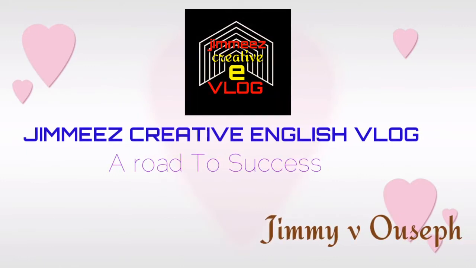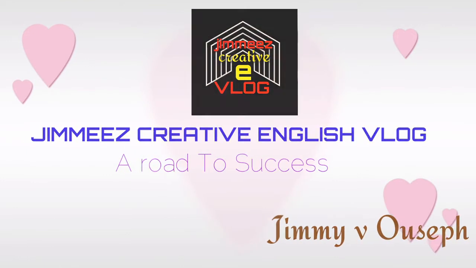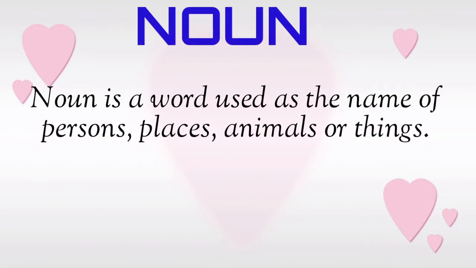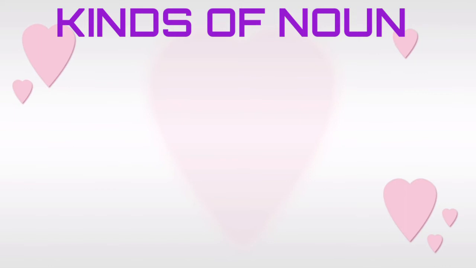Hi everybody, welcome back. We have learned the definition of noun earlier in parts of speech. Noun is a word used as a name of persons, places, animals and things, isn't it? Nouns come in a lot of different shapes and sizes. We will learn kinds of noun today. Nouns are classified into five kinds.